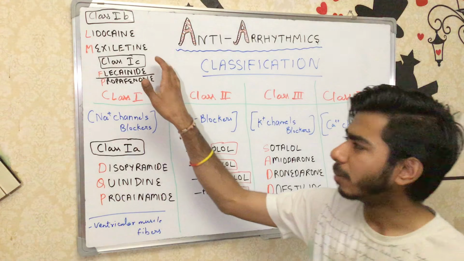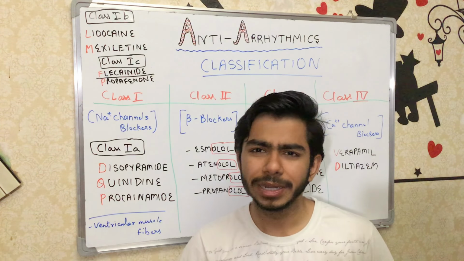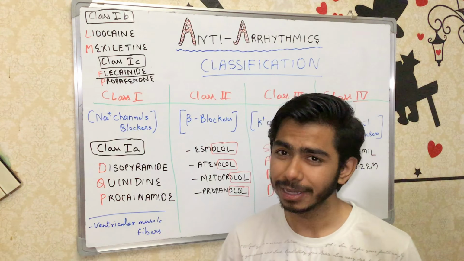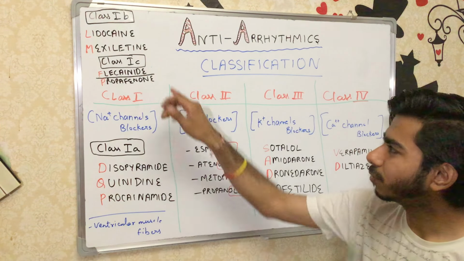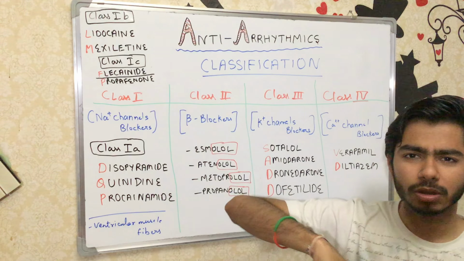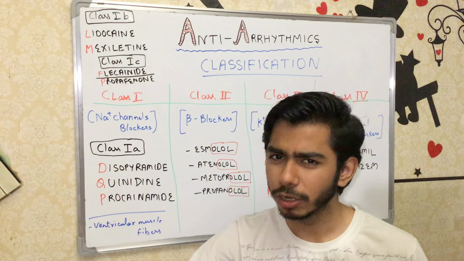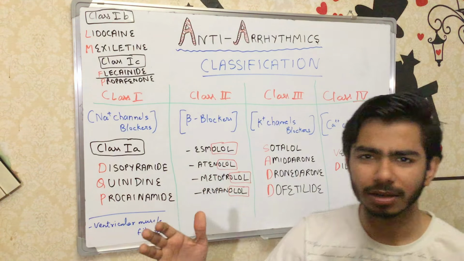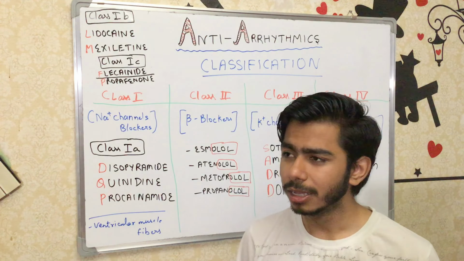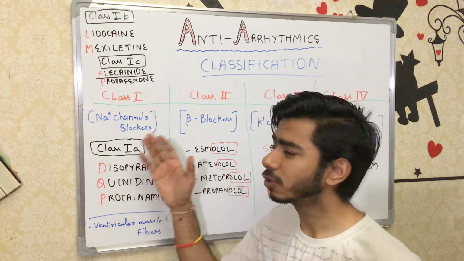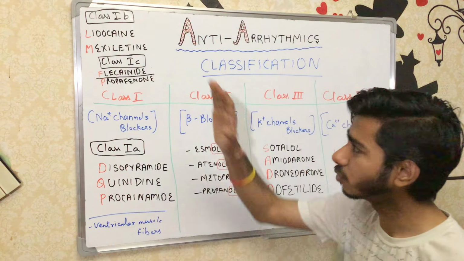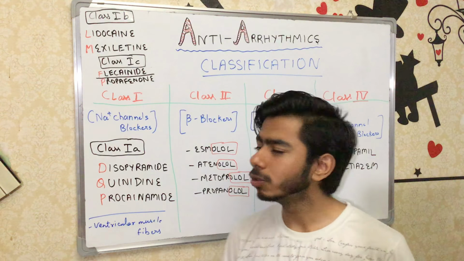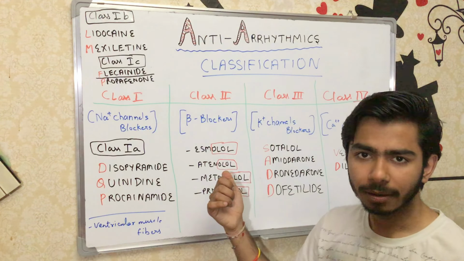Mexiletine can show nausea, vomiting, dizziness, and headache as adverse effects. Class 1C agents also can show nausea, vomiting, dizziness, and headache, as these are very common in many kinds of drugs. So these are the adverse effects of class 1A, class 1B, and class 1C agents. Now let's move on to the class 2 agents.